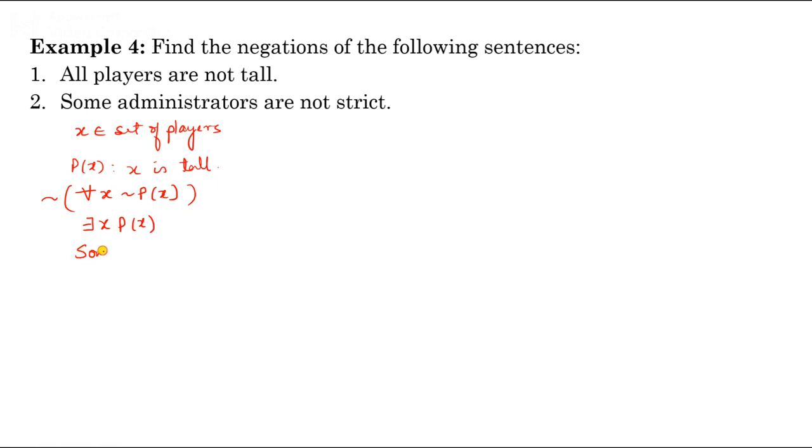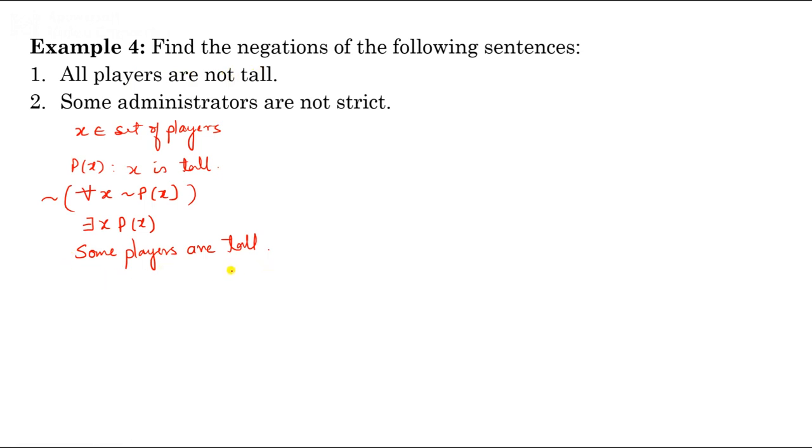Some players are tall. So this is the negation of this sentence, all players are not tall. This condition is true when all players are not tall. So when we have to find the negation, it means some of the players are there who are tall. So this is the negation of this sentence.